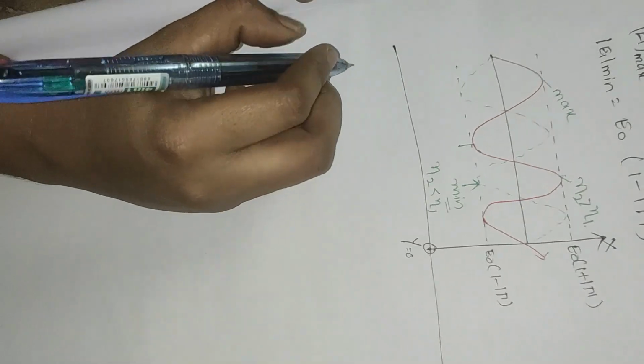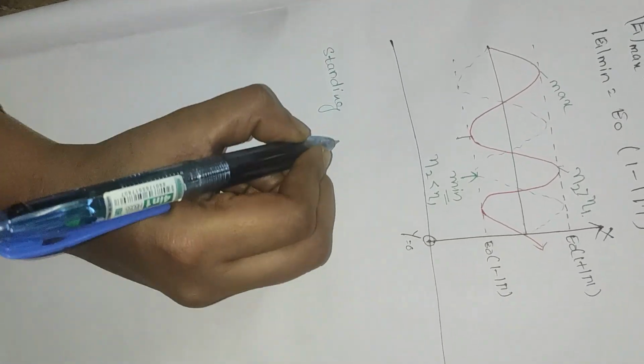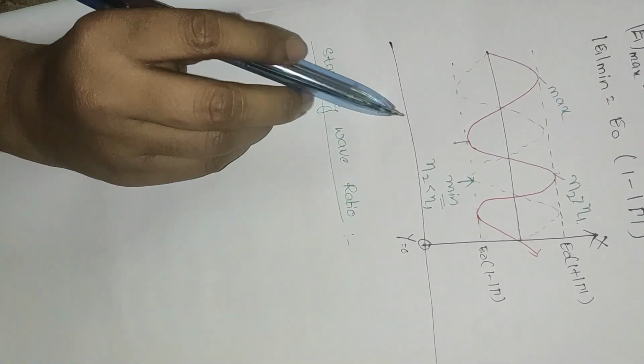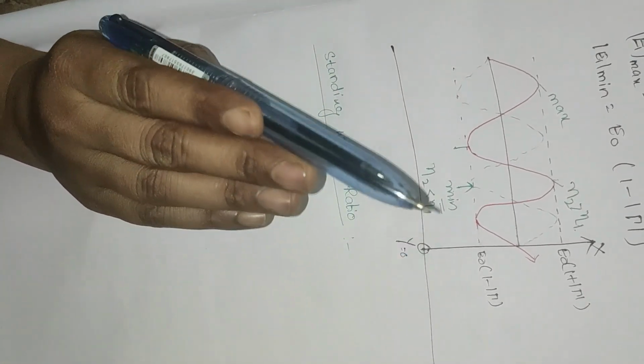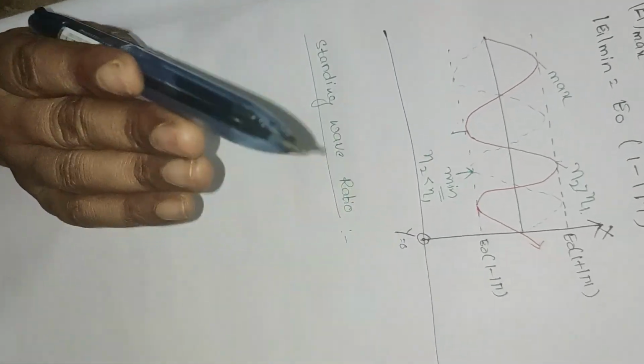Next is the standing wave ratio. This ratio will be calculated wherever there is an existence of standing waves. Usually standing waves will be formed in medium 1 only.